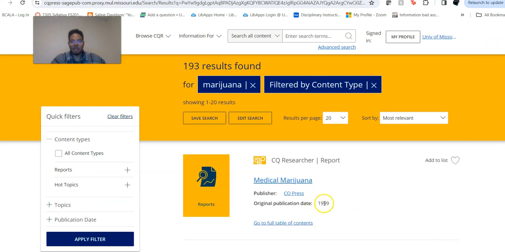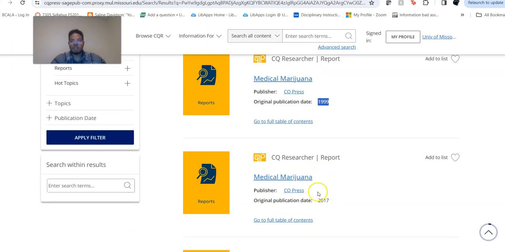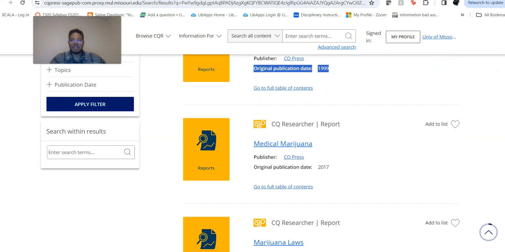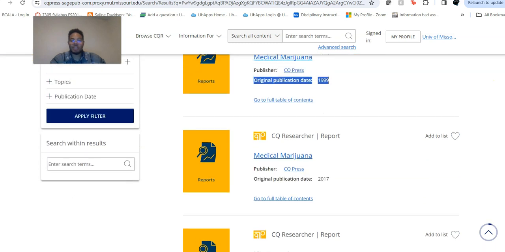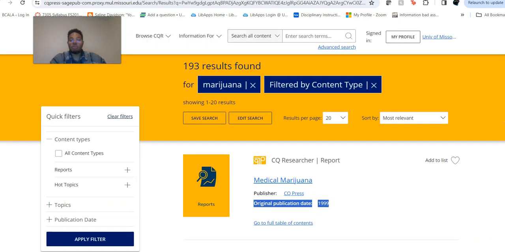So as you can see, if we're talking about medical marijuana, there's a report from 1999. And then there's the same report from almost 20 years later, 2017. These are both medical marijuana reports, and I can only imagine what they had for their 1999 report. I was still in high school back then, and I'm 40 years old, y'all. So that is a long time ago.